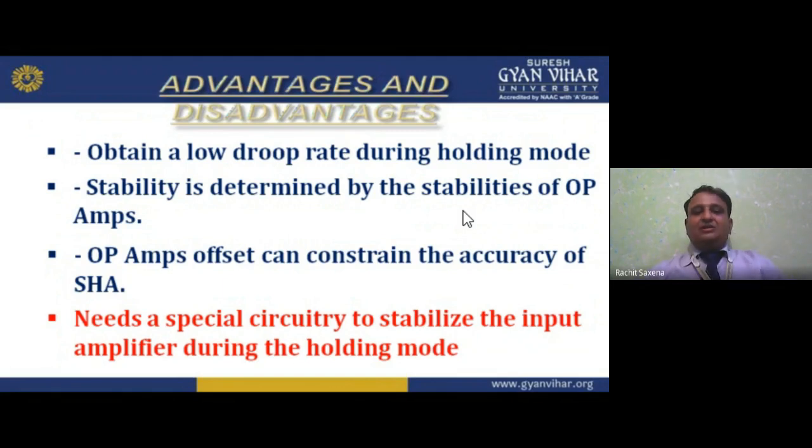Now the disadvantage: it needs a special circuitry to stabilize the input amplifier during the holding mode. So the advantages: low drop rate, and stability is determined by the stabilities of the operational amplifiers and the number of amplifiers we are using, so it depends on that. Op-amp offset can constrain the accuracy of sample and hold. The disadvantage is that it needs special circuitry to stabilize the input amplifier during the hold.